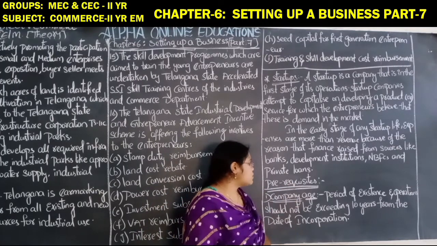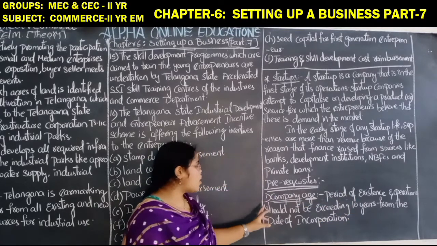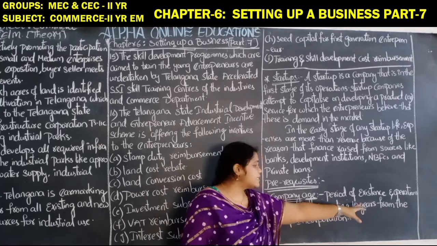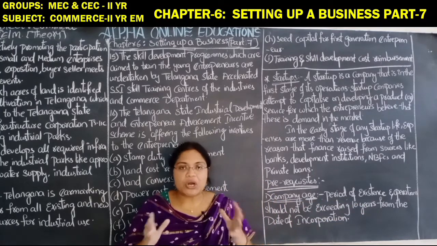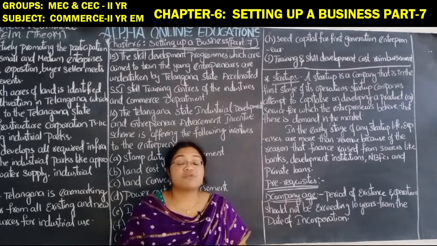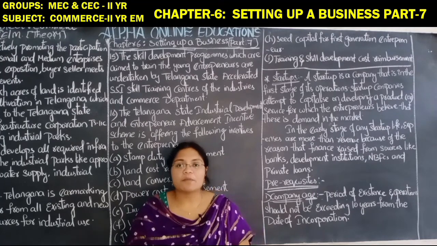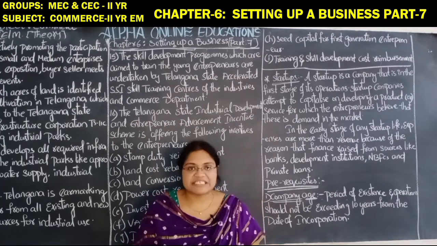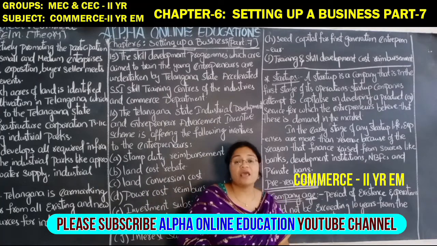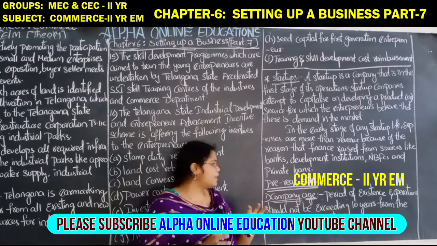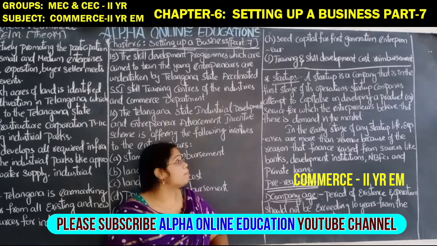So, prerequisites, company age. The period of existence or operation should not exceed 10 years from the date of incorporation. Incorporation means the date of its registration, and it should not exceed a duration of 10 years. Okay. The remaining prerequisites we will discuss in the next session. In the 8th session, we will complete the topic regarding the startup.